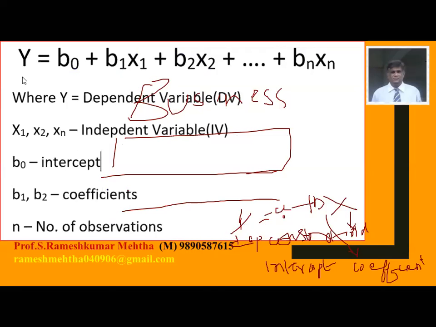So y is the marks, x1 is the number of hours you have studied, x2 is the number of hours you have slept, x3 is the number of books you have referred, x4 is the number of hours you have sat in the classroom for the exam, x5 is the number of assignments you have submitted, and x6 is the number of examinations you have prepared for.